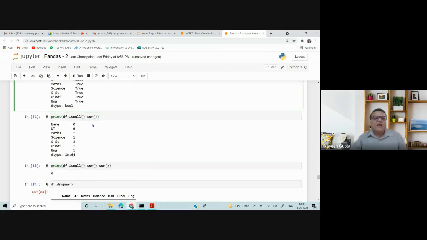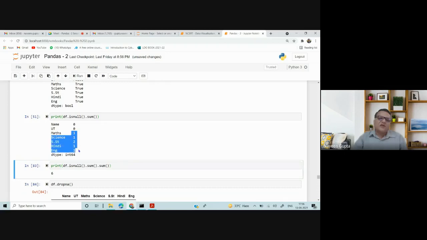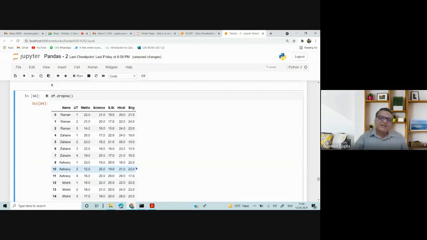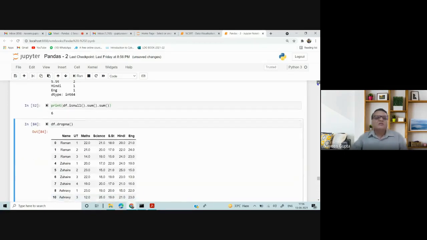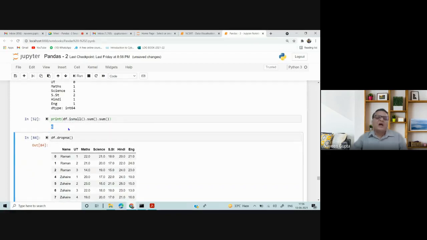Now when we have a sum function and then again a sum function, it's showing the sum of all these values, which is 6. So in total we are having 6 null values in our data set. So the function is isnull, then sum, and then sum. So we have a total of 6 null, NaN values in our data set.